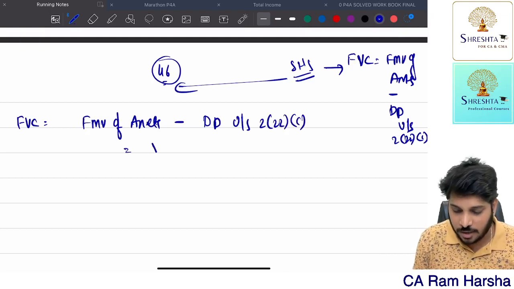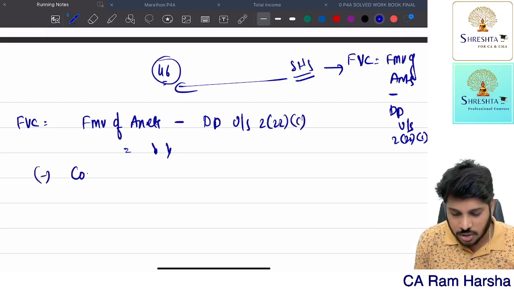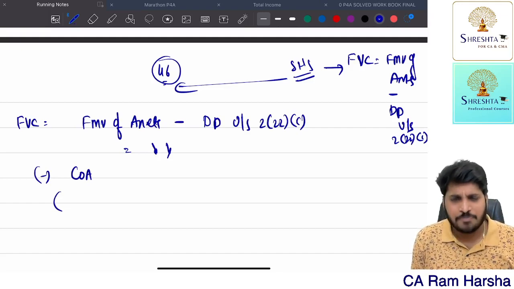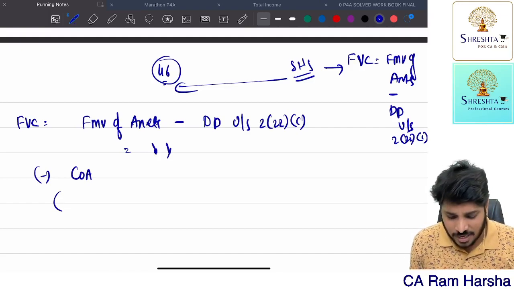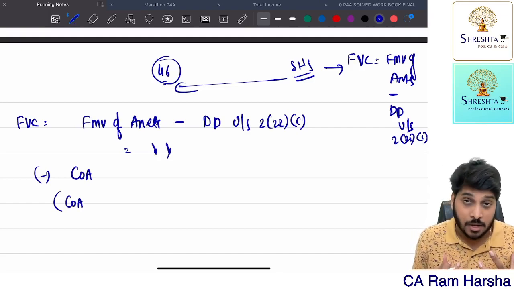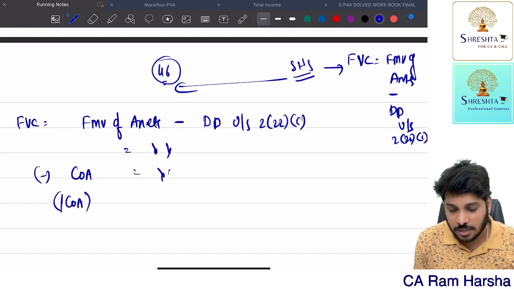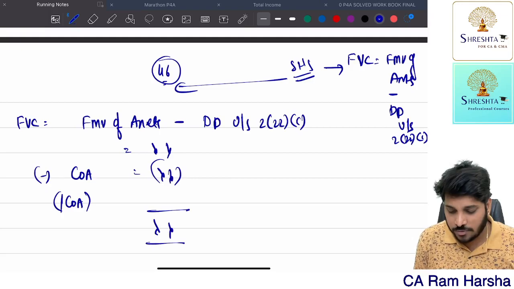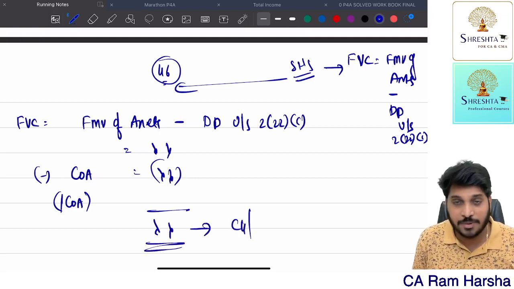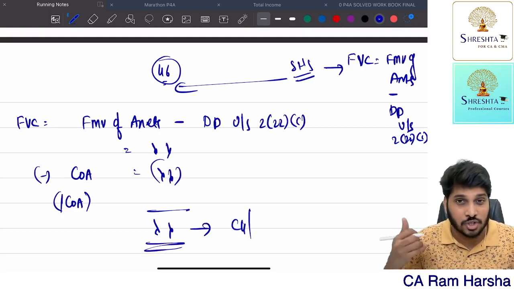So that full value of consideration minus cost of acquisition is what in the hands of the shareholder? He purchased shares, right? That is the cost of acquisition. If it is long term, then index it. So you reduce the indexed cost of acquisition. The final amount, whatever you get, is called either long term capital gain or short term capital gain, or long term capital loss or short term capital loss.